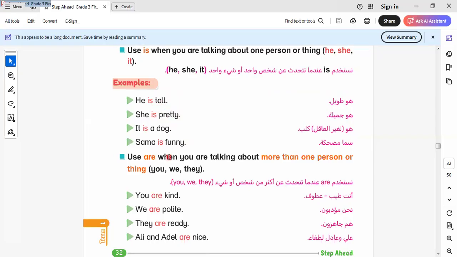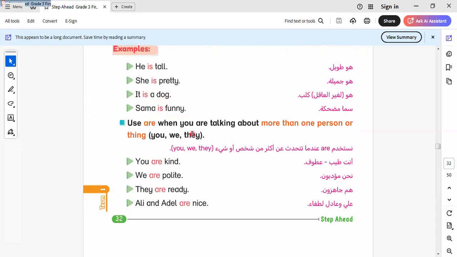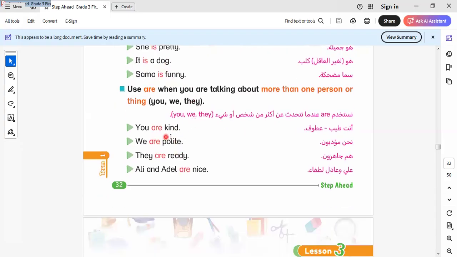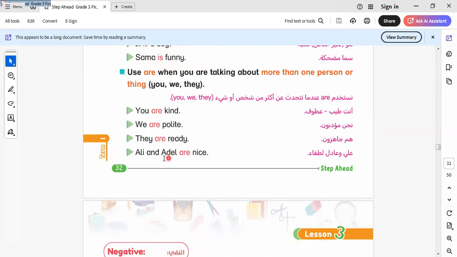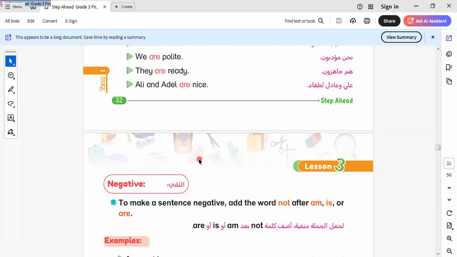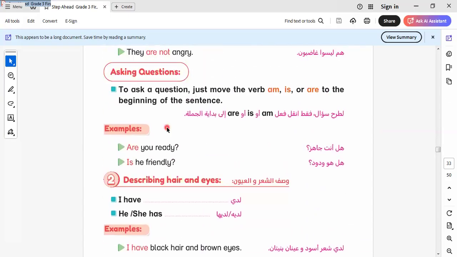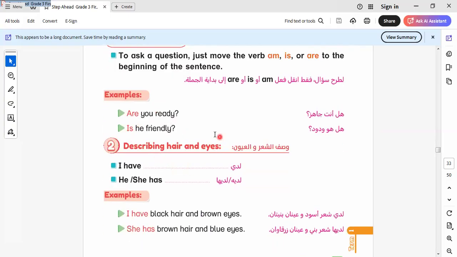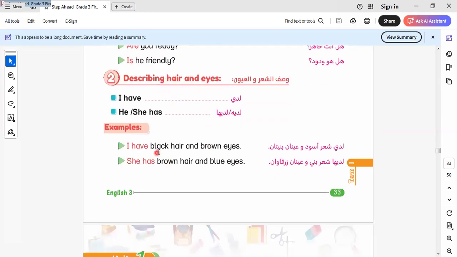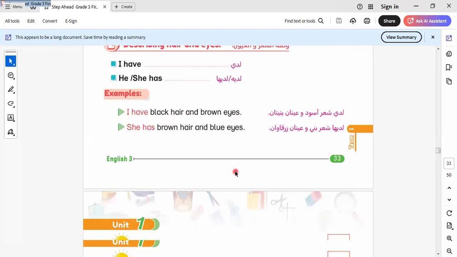Okay, we say he is tall, she is pretty. It's a dog, not he is a dog. He's a dog is not good. Sama is fun. Here we have you are kind, we are polite, they are ready. Ali and Ahmed, more than one, we take what? We take are. When we use a negative, we say I'm not, isn't, or aren't. When we make a question, we say, are you ready? Is he friendly? Describing hair and eyes, we say black hair, brown eyes, brown hair and blue eyes, and so on.